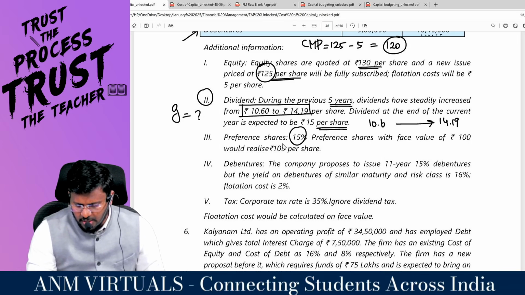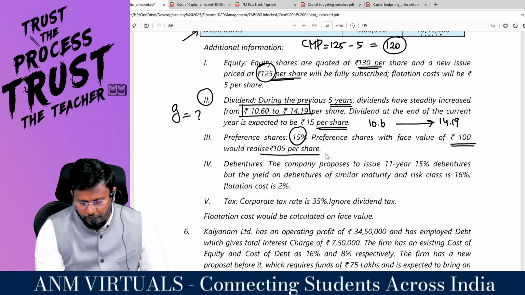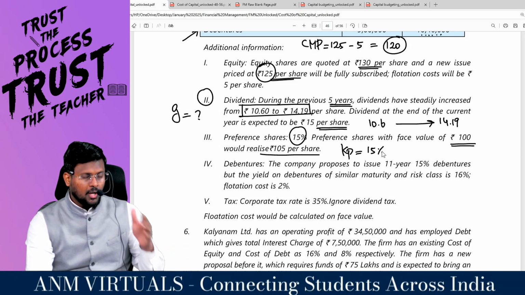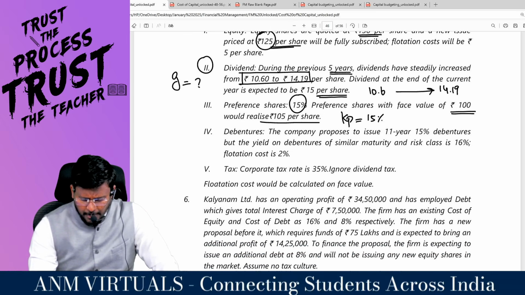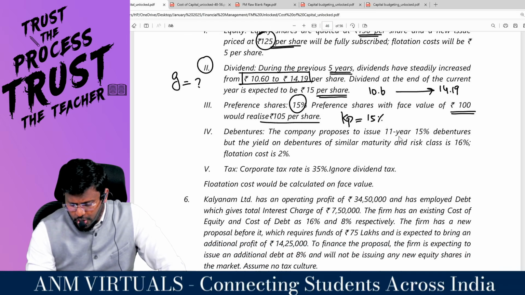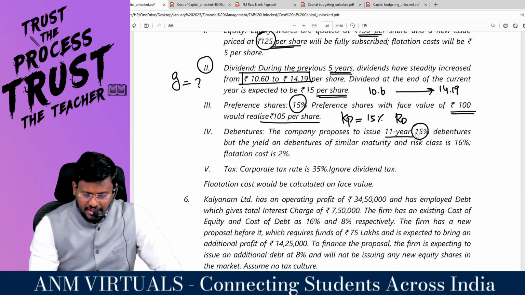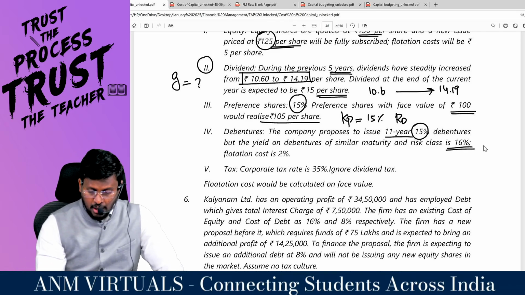Preference shares, 15% preference shares with face value of 100, would realize 105 per share. So KP: 15% is the coupon rate, but we have to calculate the KP. Debenture: the company proposes to issue 11 year, so it's a redeemable debenture, 15% debentures, but the yield on debentures of similar maturity and risk class is 16%.